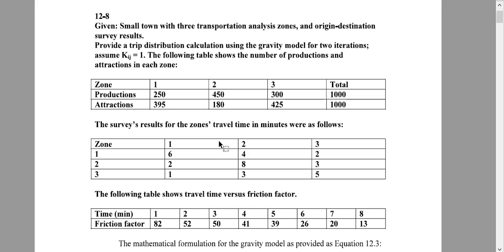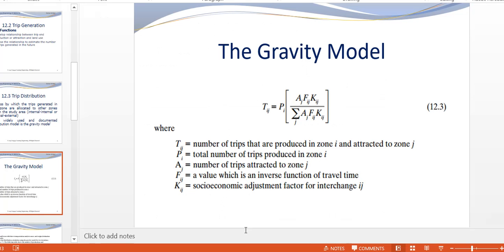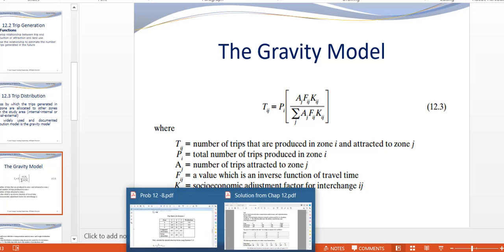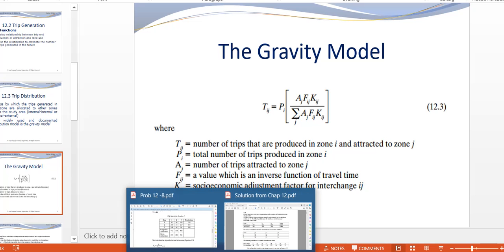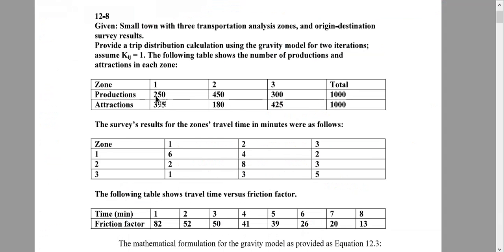Two iterations means whatever we are doing here is a trial and error method. It's an iteration. First we will approximate some values, then in the second iteration it will improve. But in our class we will do only one iteration, because our main target is the FE exam, and in the FE exam one iteration should be good. Okay, so what is this? It has 3 zones.